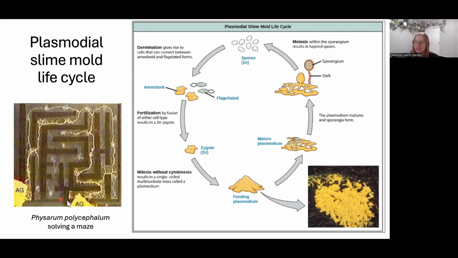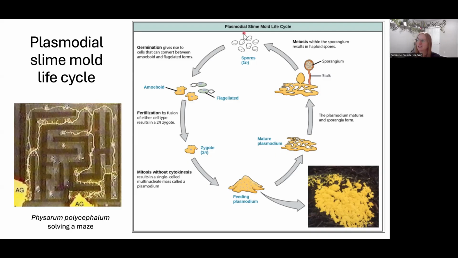What's really neat is these little slime molds, it's basically a cell using pseudopodia to move around, so that's why it's in this supergroup of amoebozoa. It doesn't have neurons, it doesn't have a brain, but it's still smart enough to determine the quickest path between two routes. So slime molds are really incredible.